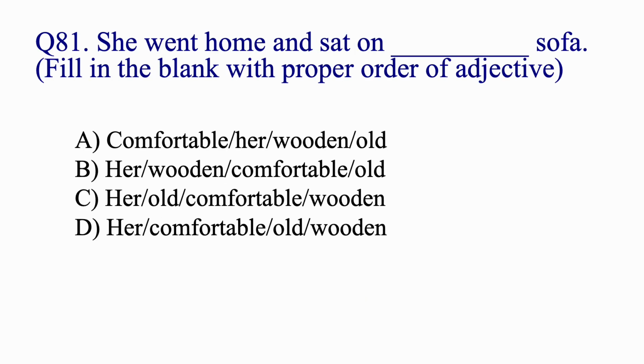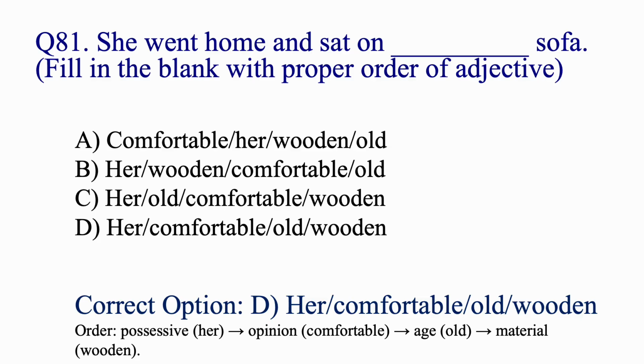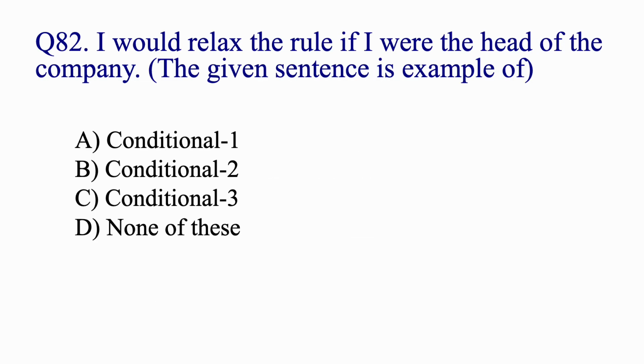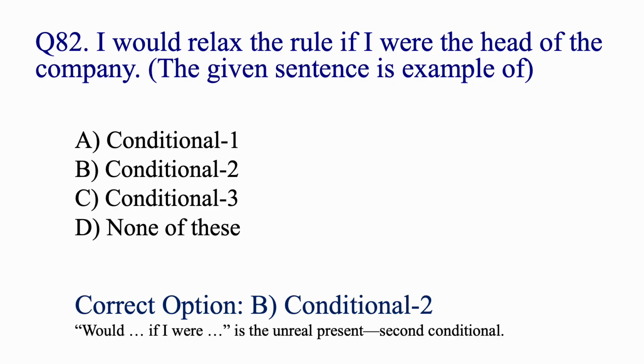She went home and sat on dash sofa. Fill in the blank with proper order of adjective. Her comfortable old wooden. क्योंकि जो ऑर्डर यूज होता है प्रॉपर ऑर्डर उसमें पहले पोजेसिव आएगा दैट इज हर, फिर ओपिनियन दैट इज कंफर्टेबल, फिर एज दैट इज ओल्ड और इसके बाद मटेरियल दैट इज वुडन. I would relax the rule if I were the head of the company. The given sentence is example of conditional two. Would if I were is the unreal present second conditional.